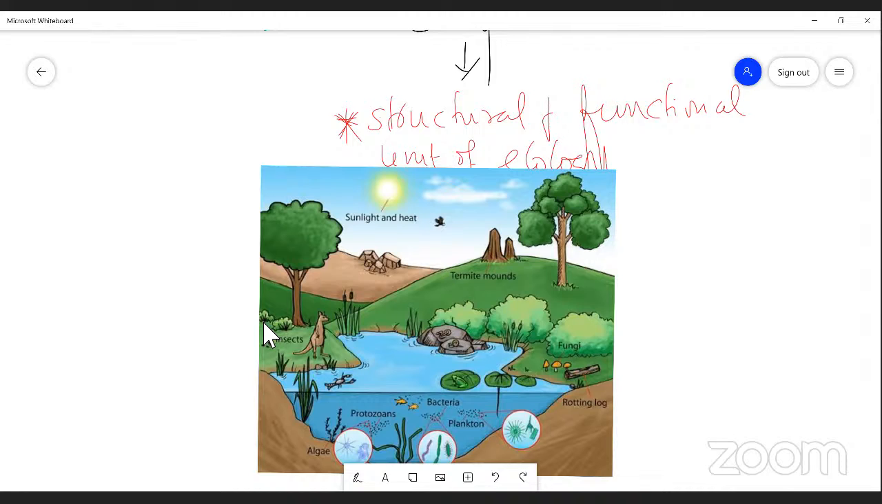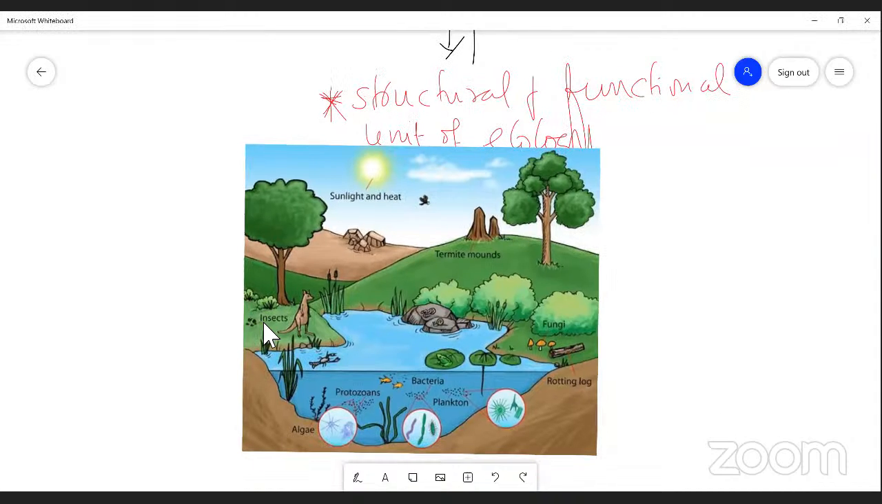Yes, student, did you understand what I taught you? Could you tell me what is ecosystem? Shortly, it is a structural and functional unit of ecology, right? Please repeat. Could you repeat, please? Yes, sir. The structural and functional unit of ecology.